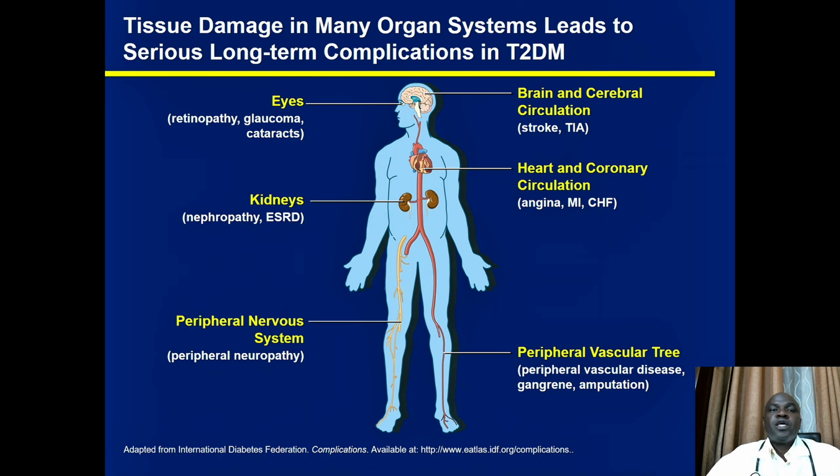When you look at this picture, my dear audience, it shows all the complications of diabetes, both macrovascular and microvascular. The main topic of discussion this evening is microvascular disease, touching on the eyes, the kidneys, and the nerves. But it's good for you to also take note that poorly controlled diabetes could also give rise to large vessel disease, so that patients will present with strokes, with heart attacks, and peripheral vascular disease leading to amputations.